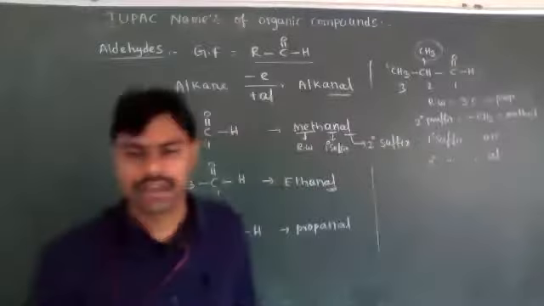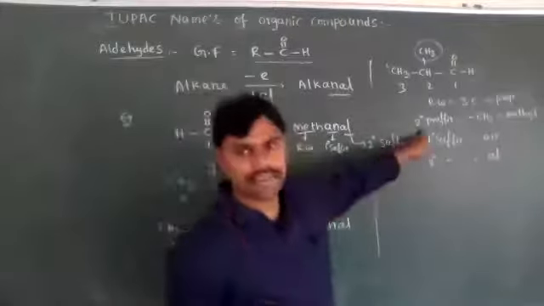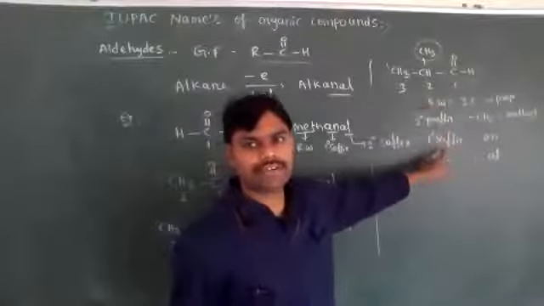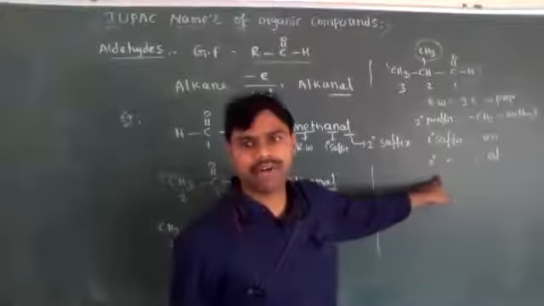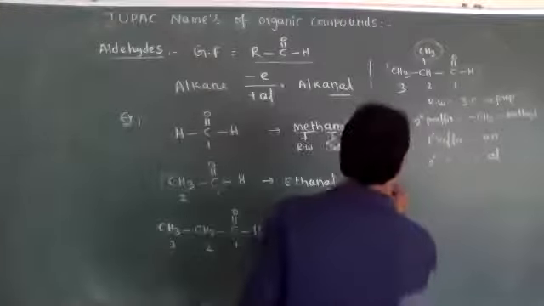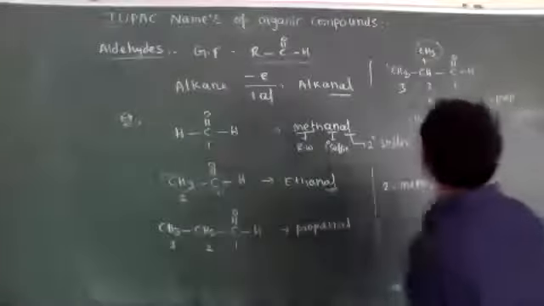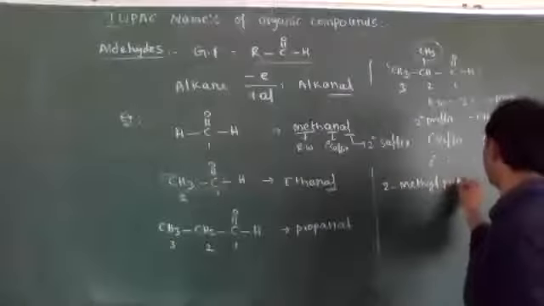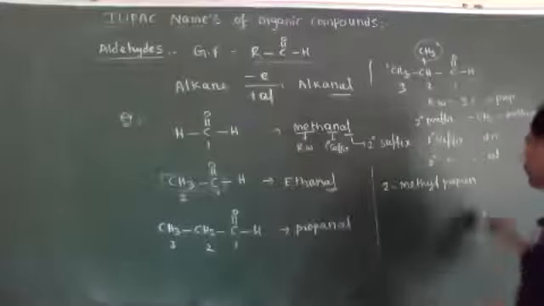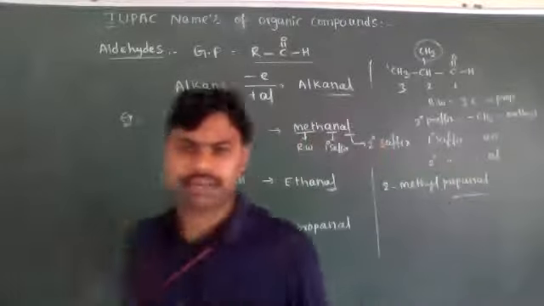While writing its IUPAC nomenclature, first we have to write the secondary prefix name, after that the root word, after that the primary suffix, and after that the functional group, the secondary suffix. Now its correct IUPAC nomenclature is 2-methylpropan-1-ol, or propanol. It is the correct IUPAC nomenclature.